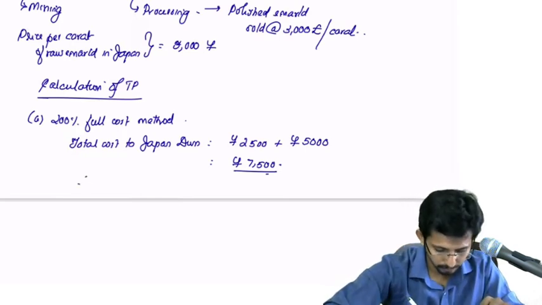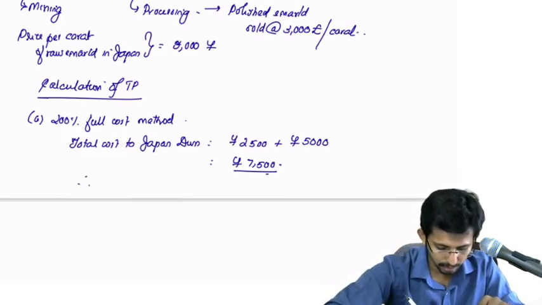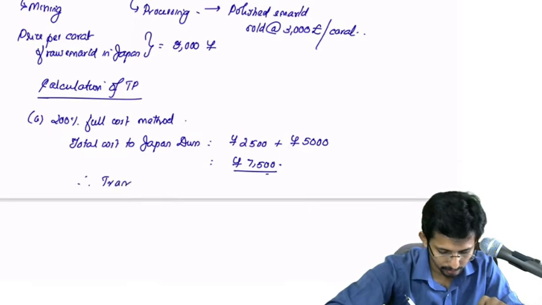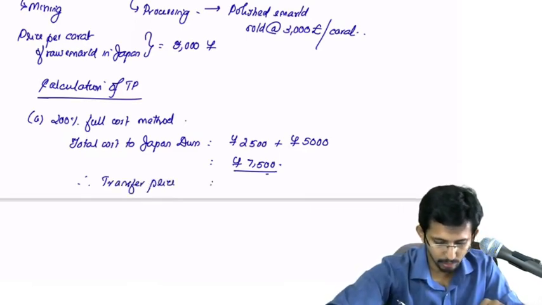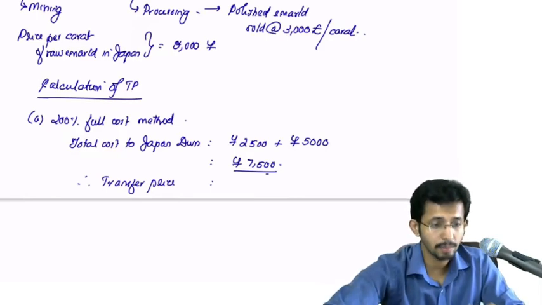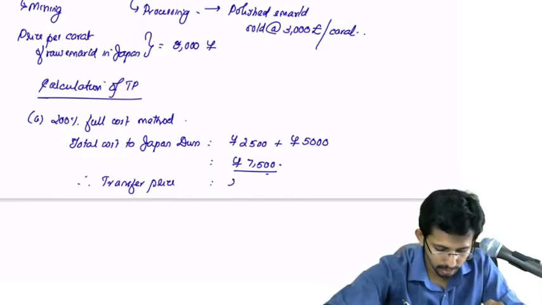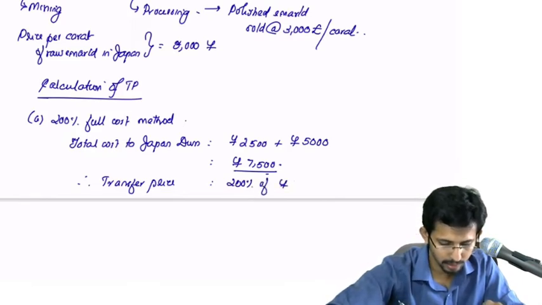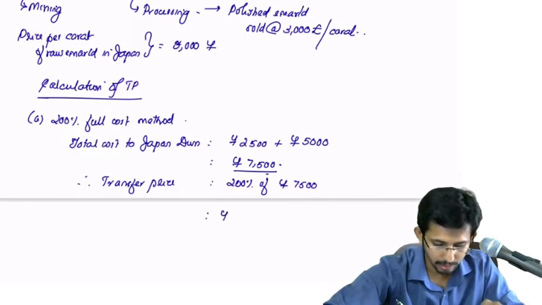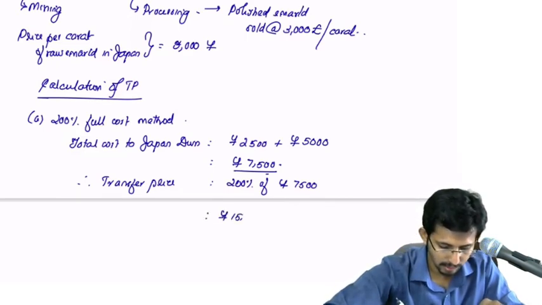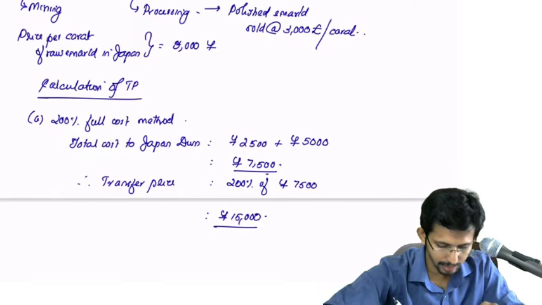Therefore market transfer price is equal to how much? What is the transfer price? Transfer price is 200% of yen 7500, that is nothing but 15,000 yen.